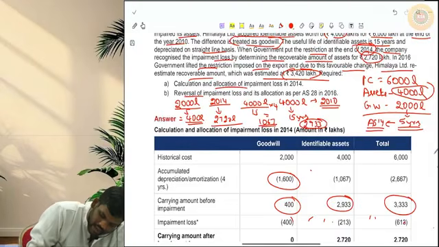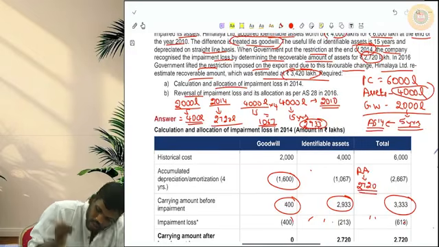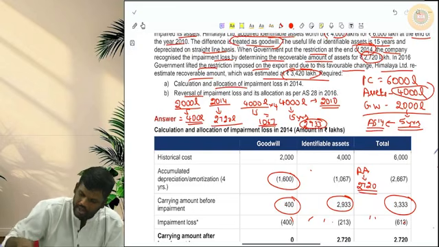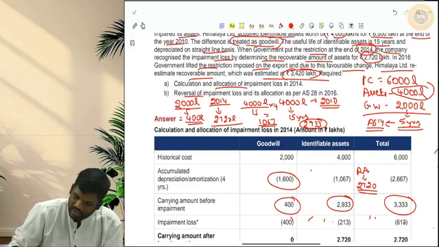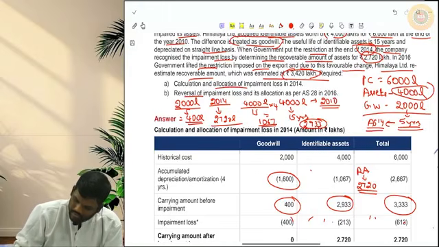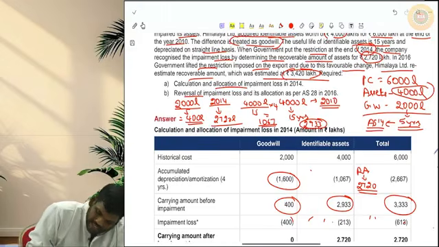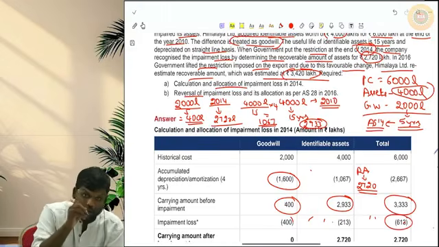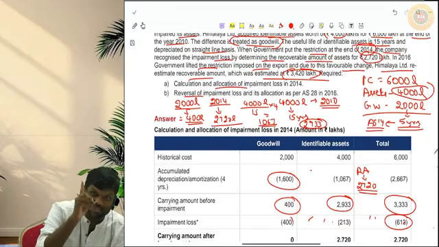How much is the recoverable amount? 2720. So the remaining amount, 3333 minus 2720, 613 will be the impairment loss. Now what should we do? I told you, inside a CGU, if there is goodwill, you should first hit goodwill.